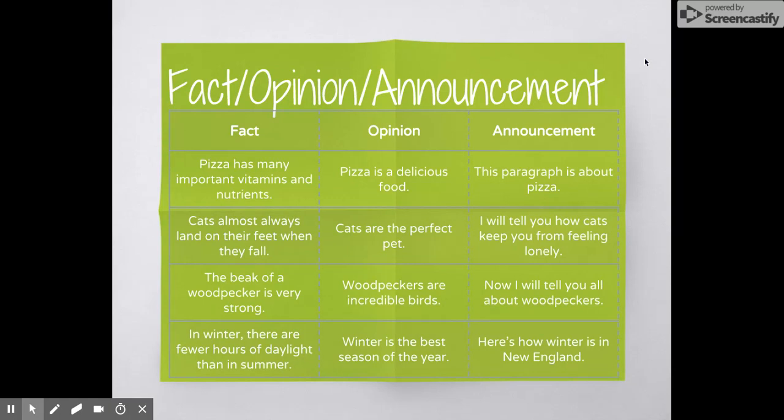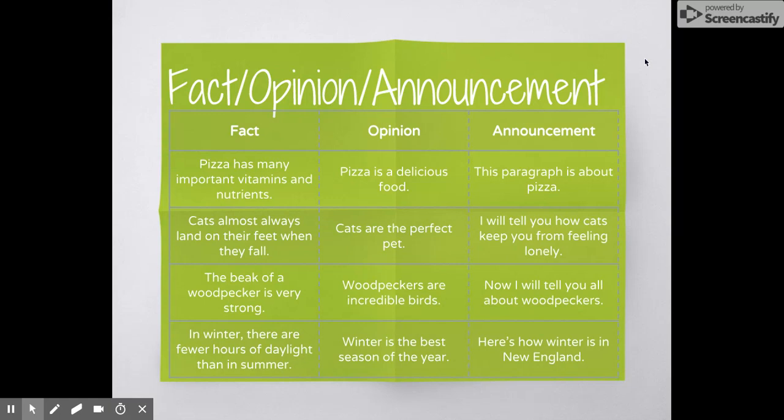Next, we have information on woodpeckers. The fact, the beak of a woodpecker is very strong. The opinion, woodpeckers are incredible birds, and the announcement, now I will tell you all about woodpeckers. The fact of woodpeckers' beaks being very strong is something that can be proven with science or looked up in a reference material. An opinion that woodpeckers are incredible birds is true for one person, but other people might think flamingos are way more incredible. Lastly, we have the announcement, now I will tell you all about woodpeckers. Again, it says what it is, but it's not a very sophisticated statement.